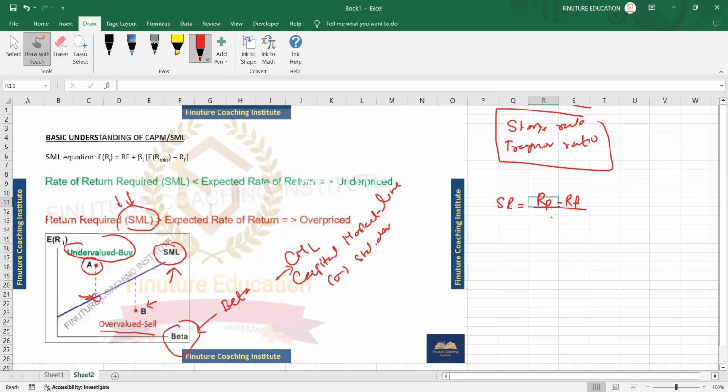Yeah, you're confused. One is standard deviation and the other should be beta. For Sharpe, it's sigma. For Treynor, it's your beta. Beta is your market risk.